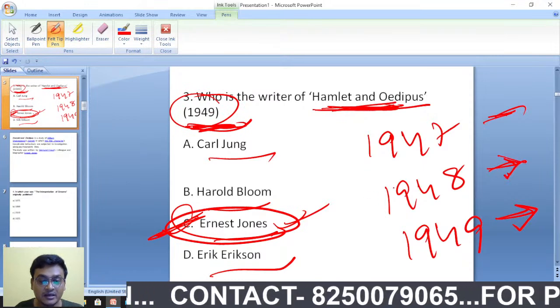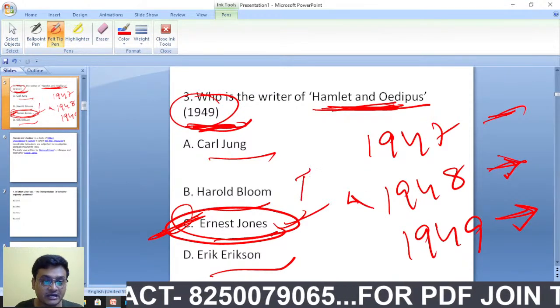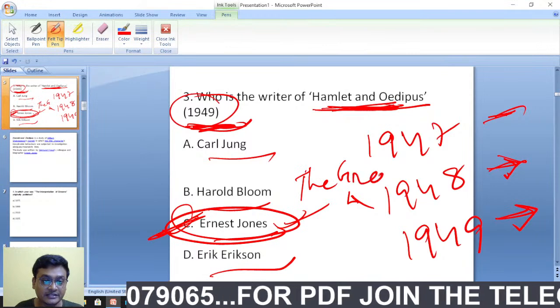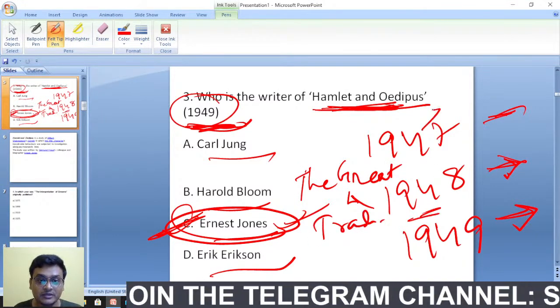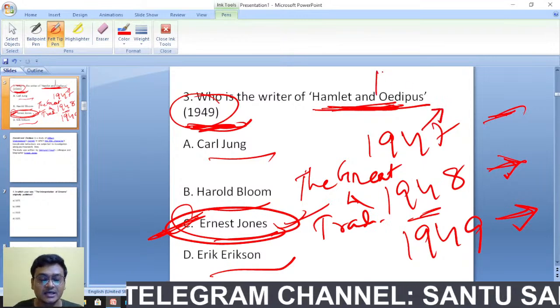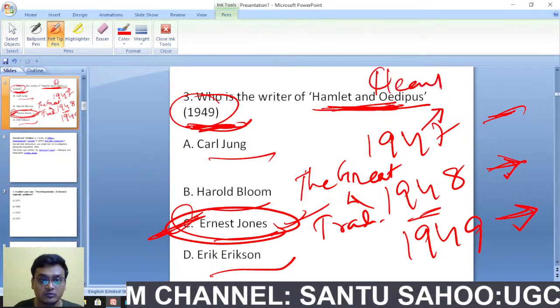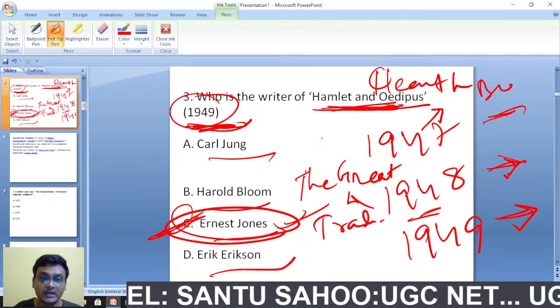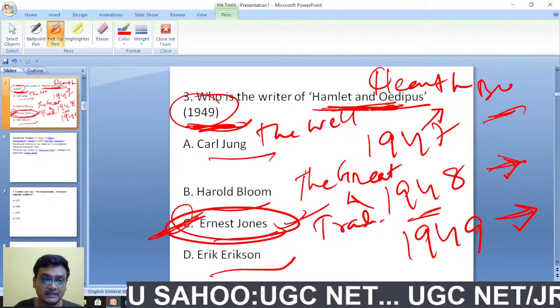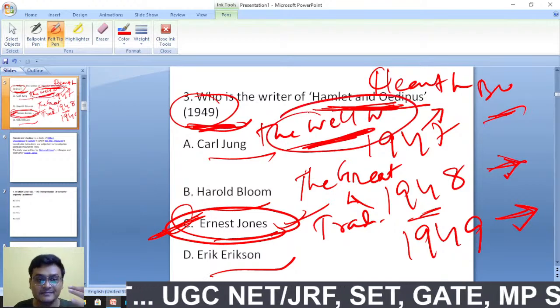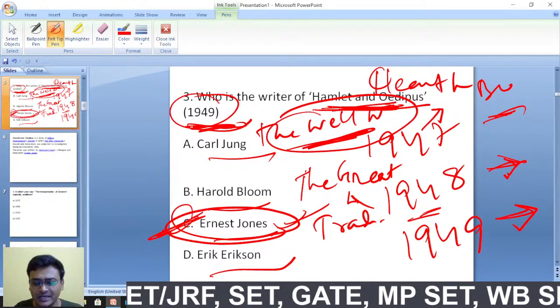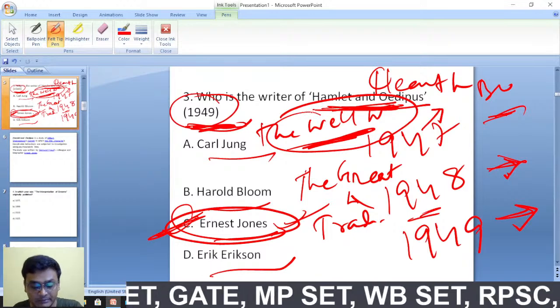In 1948 F.R. Leavis's The Great Tradition was published. The Great Tradition by F.R. Leavis was published in 1948, whereas in 1947 Cleanth Brooks, the New Critic, published The Well Wrought Urn. The title of this work, The Well Wrought Urn, has been taken from John Donne's poem The Canonization. Okay, remember.